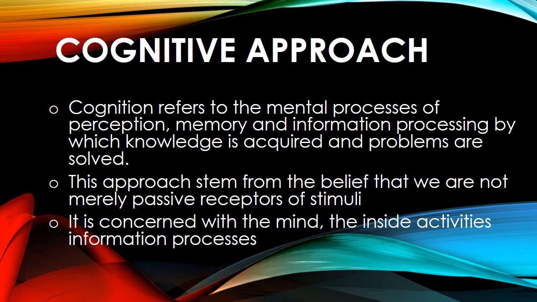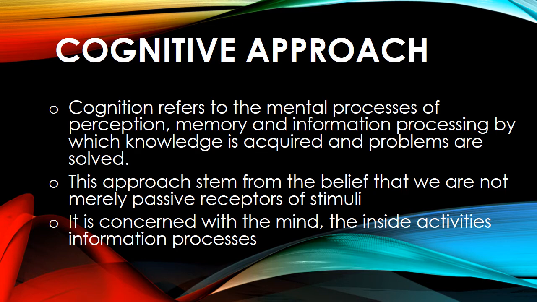Then the other approach is cognitive approach. For this one, we can start by defining what cognition is. Cognition refers to the mental processes of perception, memory, and information processing by which knowledge is acquired and problems are solved.